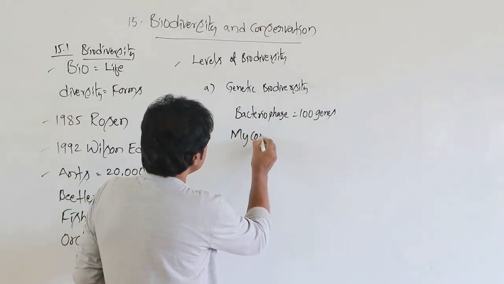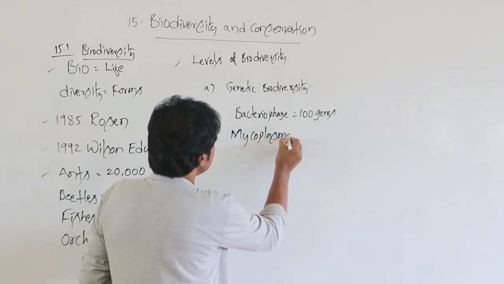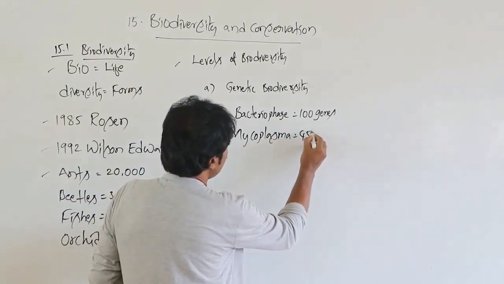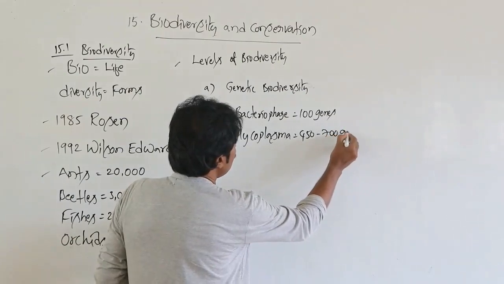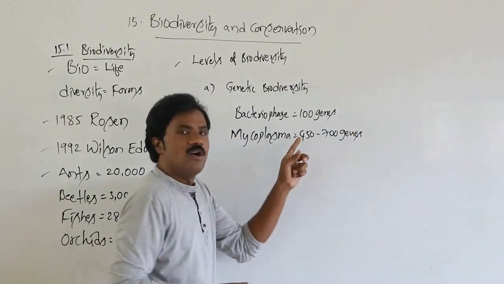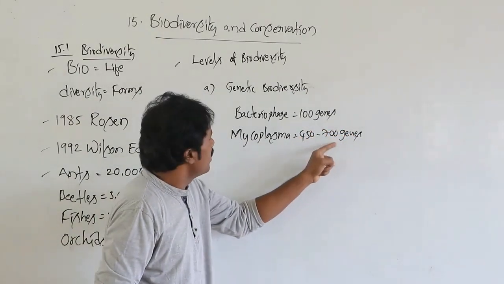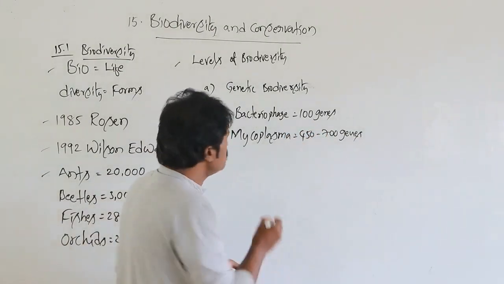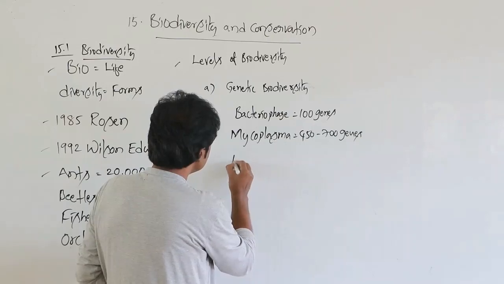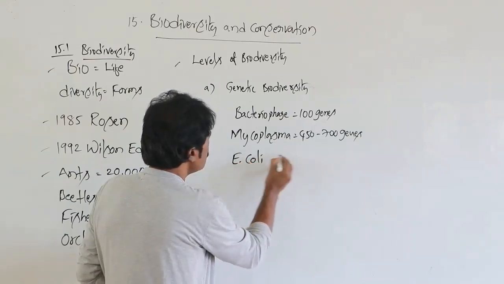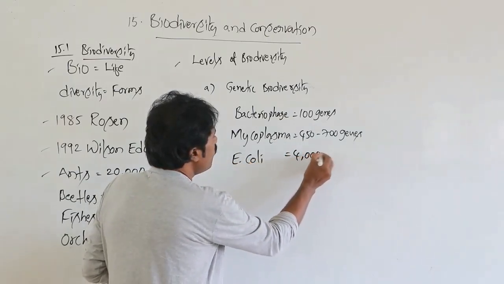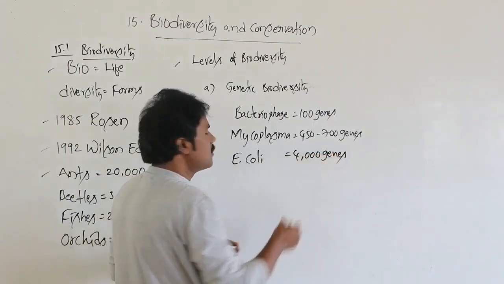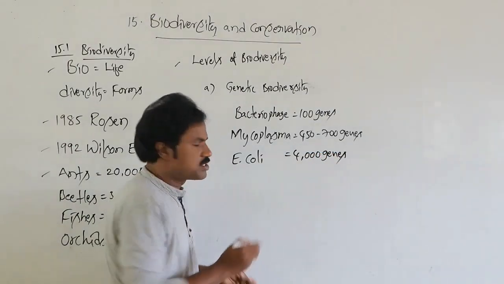In mycoplasma, 450 to 700 genes are present. Then Escherichia coli has 4,000 genes. Related to yeast, 6,000 genes are present.